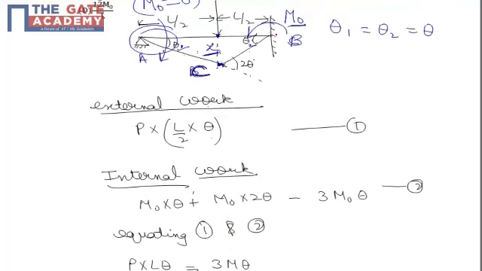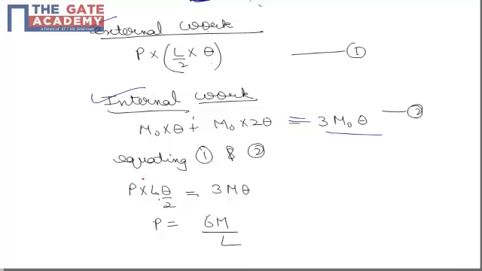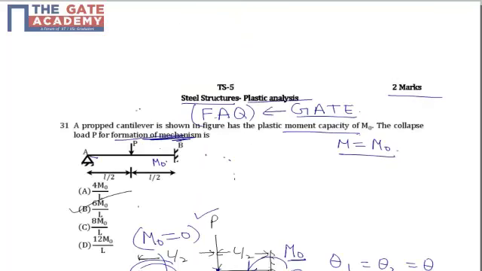So internal work done is M naught into theta plus M naught into 2 theta, which comes out as 3 M naught theta. Now by the principle of virtual work, total external work has to be equal to internal work, that is P into L by 2 into theta equals 3 M naught theta, from where P comes out as 6 M naught by L, making B the correct choice for question number 31. Thank you.